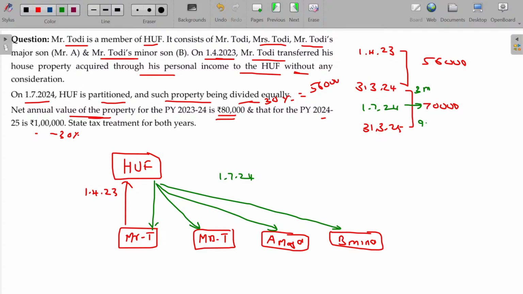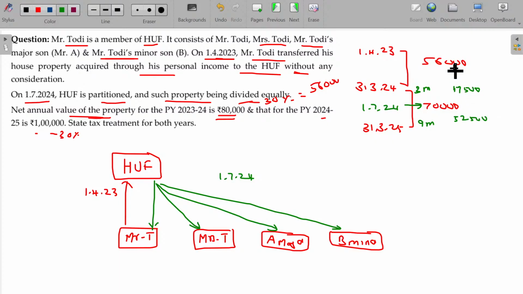Here 3 months, here 9 months. For the previous year 24/25, the overall income earned being 70,000. For the first 3 months, how much should it be? 17,500. Thereafter, 52,500.